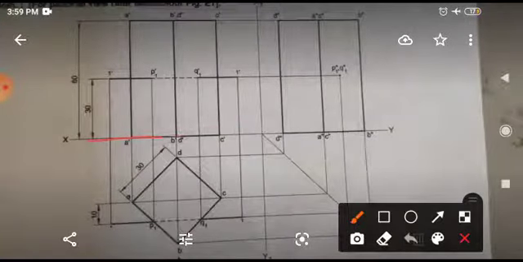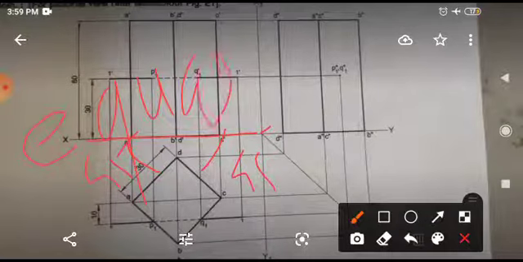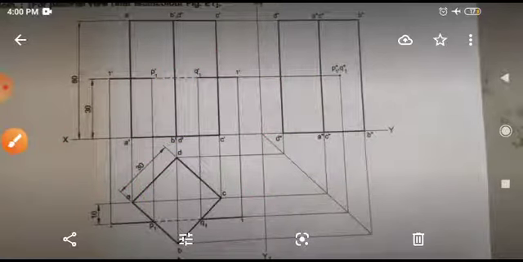This is the edge. Therefore this angle and this angle are both 45 degrees. That means this prism is equally inclined. In most of the problems you will see this word, equally inclined.